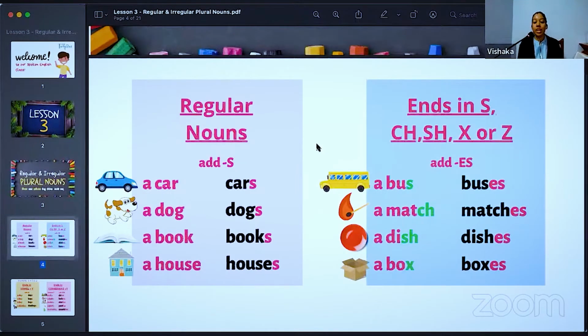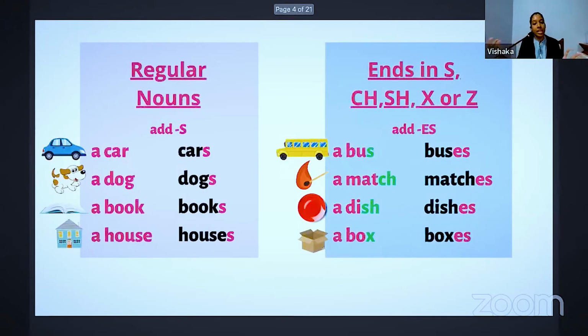Now we have regular nouns and irregular nouns, right? Mangalika teacher, what is the difference between a regular noun and an irregular noun?